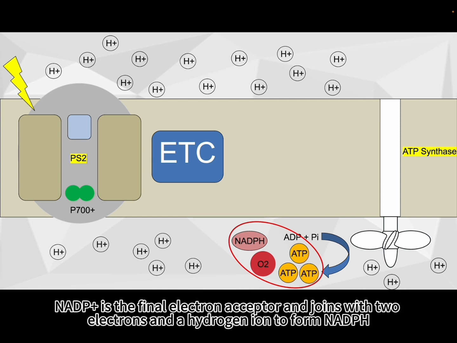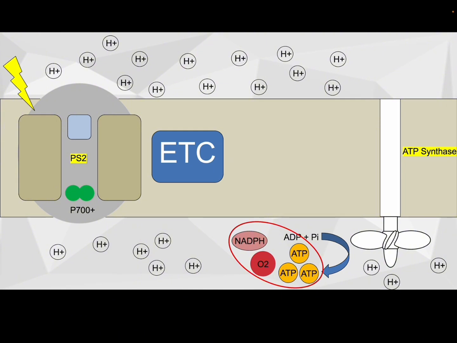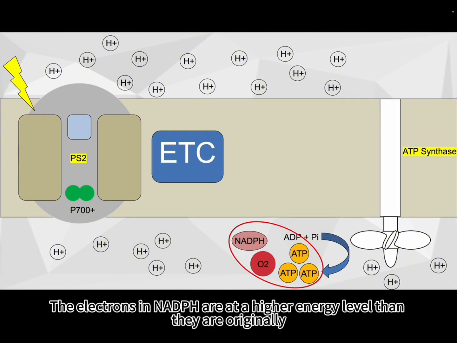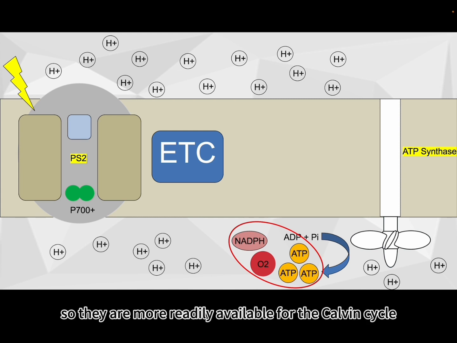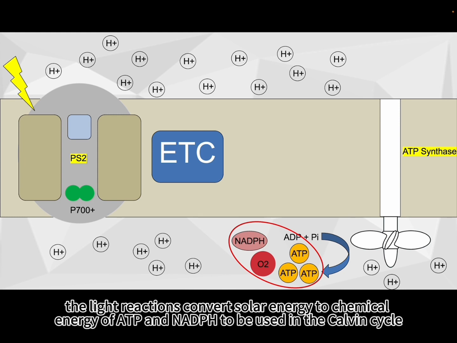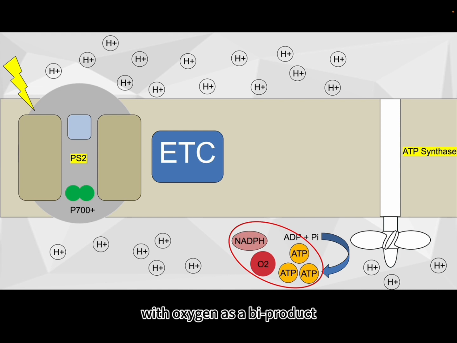NADP+ is the final electron acceptor and joins with two electrons and a hydrogen ion to form NADPH. The electrons in NADPH are at a higher energy level than they are originally in water, so they are more readily available for the Calvin cycle. Overall, the light reaction converts solar energy to chemical energy of ATP and NADPH to be used in the Calvin cycle, with oxygen as a byproduct.